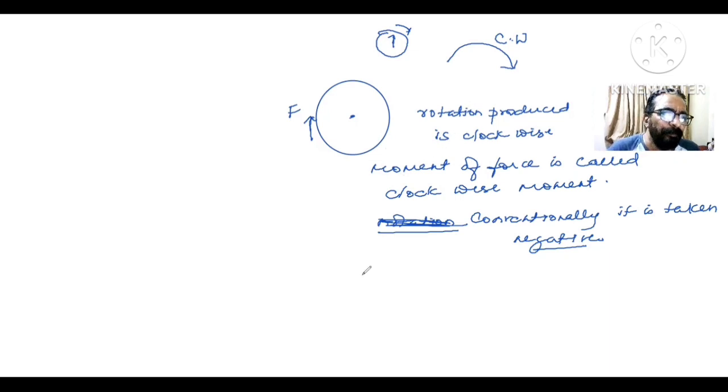Now suppose you apply a force on a body like this, and the rotation takes place like this, beta. This rotation is called anti-clockwise rotation.